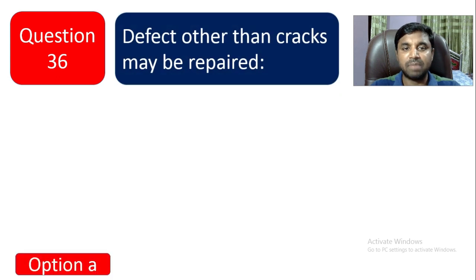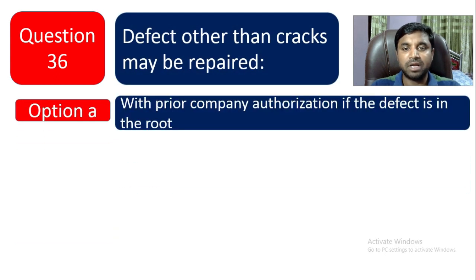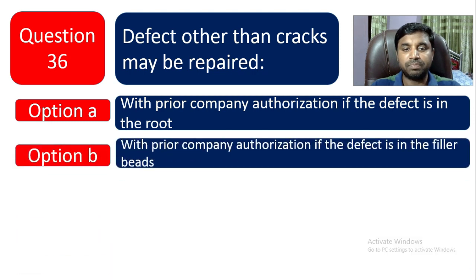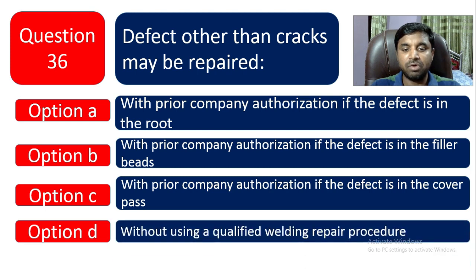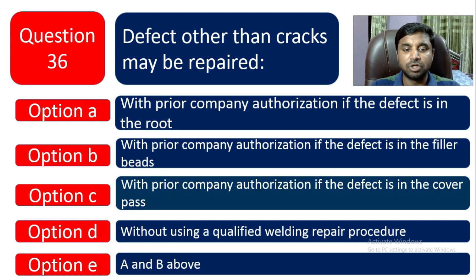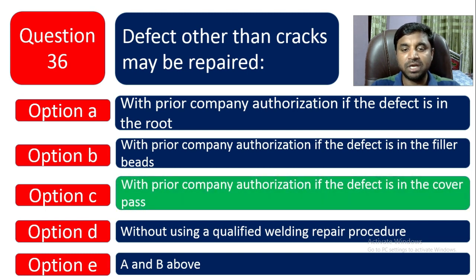Question number 36. Defect other than cracks may be repaired. Option A, with prior company authorization if the defect is in the root. Option B, with prior company authorization if the defect is in the filler beads. Option C, with prior company authorization if the defect is in the cover pass. Option D, without using a qualified welding repair procedure. Or option E is A and B above. So the correct answer is with prior company authorization if the defect is in the cover pass. So if you can get company authorization, then you can repair the defect.